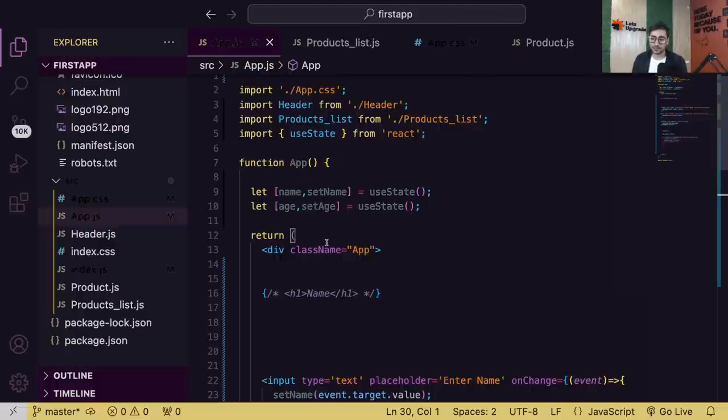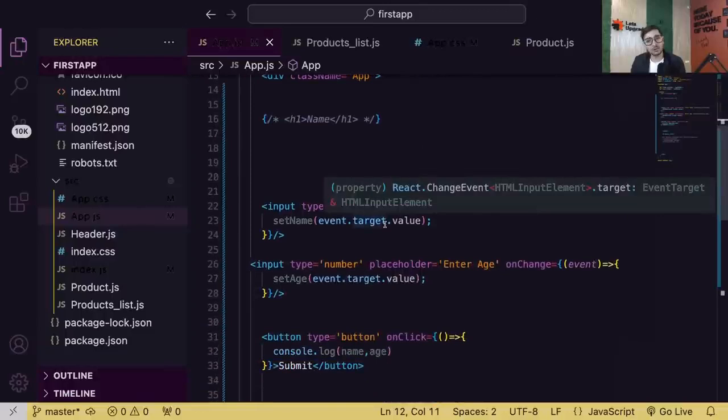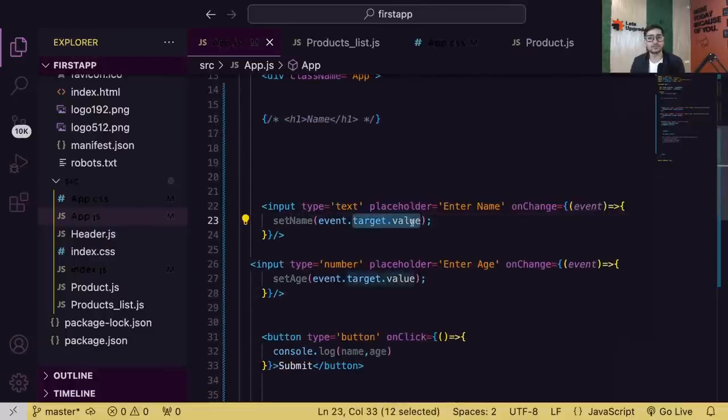Sir, how to get the value of input field without using event object? For that, you have to use a separate hook called useRef. Then you have to use the JS logic. I would suggest you always go for event object. But if you want to avoid it, then you have to use the JS logic, document.getElementById, but that is not possible in React directly. So you have to use a hook called useRef. But even if you don't use the event object, you'll still be extracting the value using dot value, nothing else.